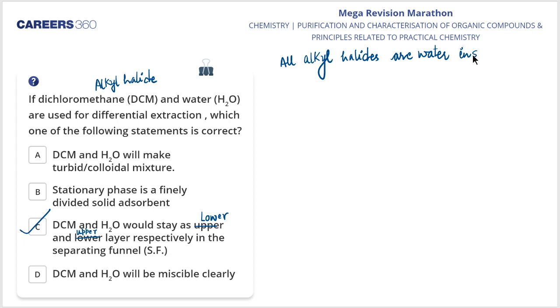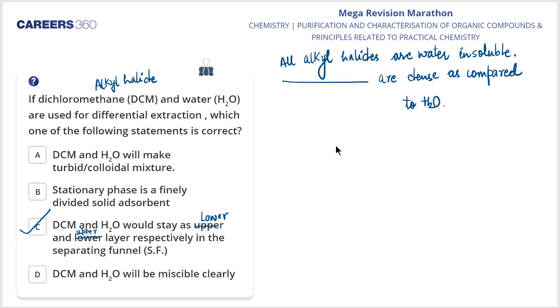Clear? All alkyl halides are dense as compared to water. Fine? As compared to water, my dear students.